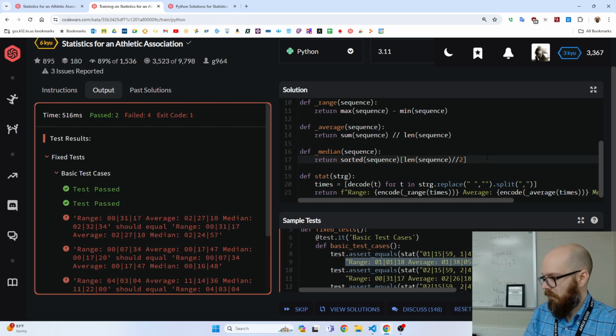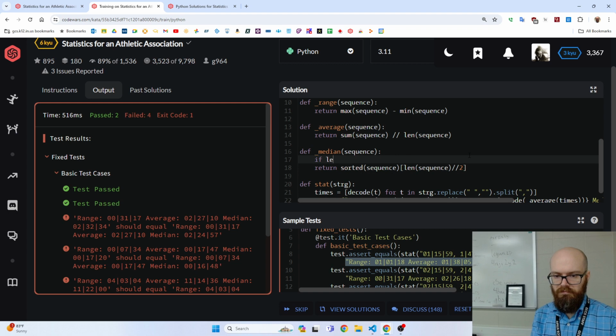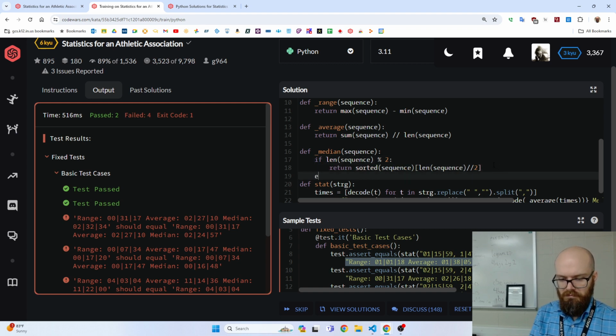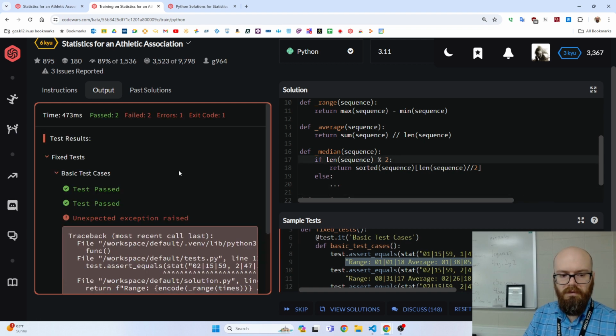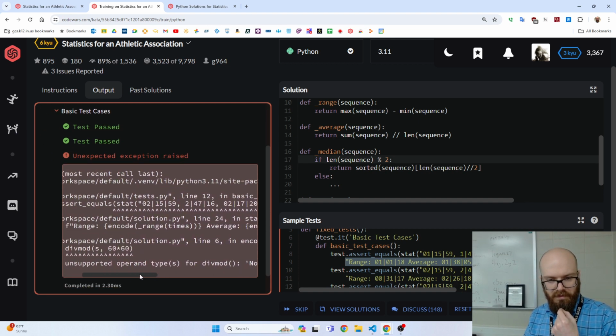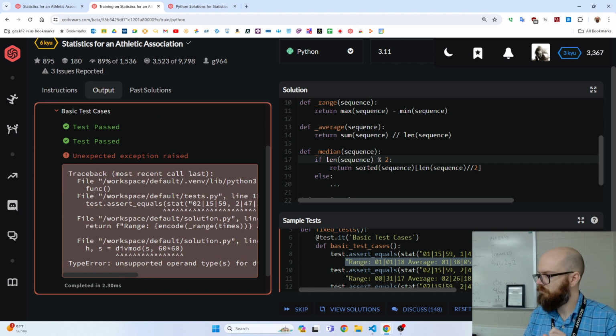And hey, we got some of them right. Now this is going to fail when the median is of an even numbered length list. So if I've got like 8 things, I can't just take the 4th or whatever. So, okay, let's do that. Let's say if the length is odd, we do this. If it's even, we do that. Okay, so I'm still passing the ones that I passed, but now I'm failing. Yeah. Okay. Well, we'll come back to that later.